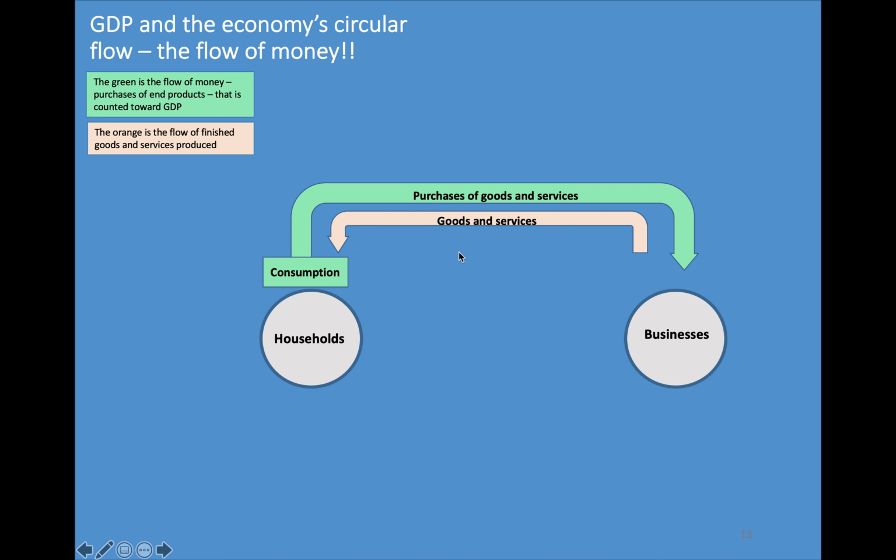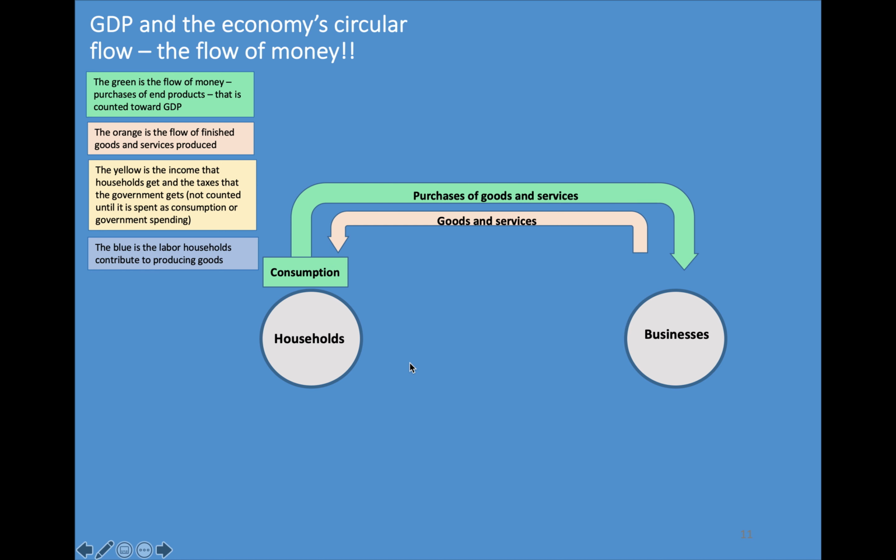And then, of course, when we buy those things, we get the things that we buy. But we're counting the value of the things we purchased. The yellow is the income that we get and the taxes the government gets, which I'll talk about, which isn't counted until we spend it. So for households, we get income by working for businesses, but that's not counted as GDP until we spend it on things.